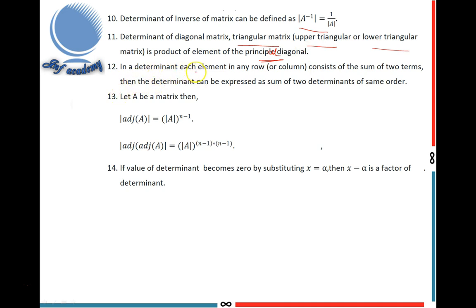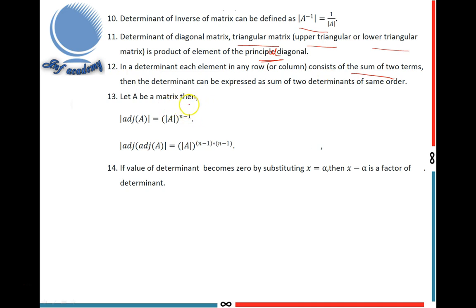In a determinant, if each element in any row consists of the sum of two terms, then the determinant can be expressed as a sum of two determinants of the same order. This is the 12th property.